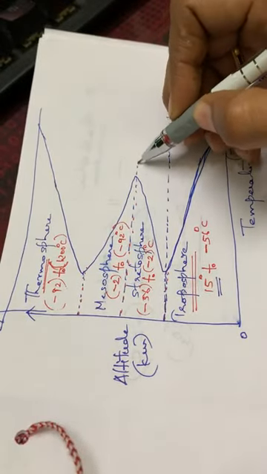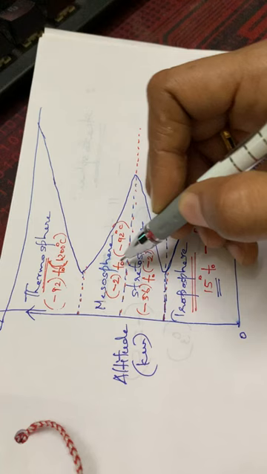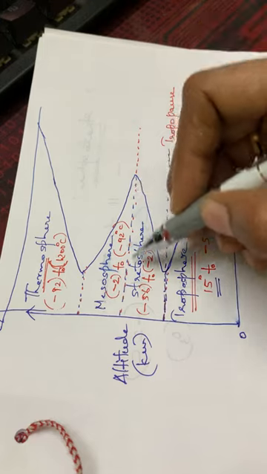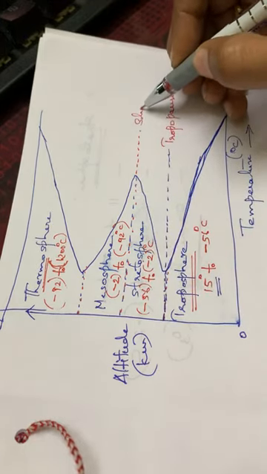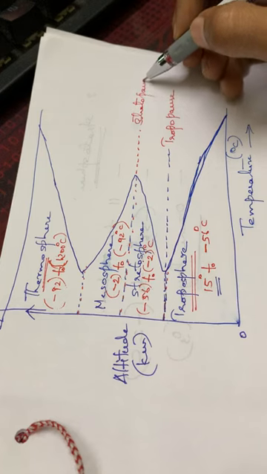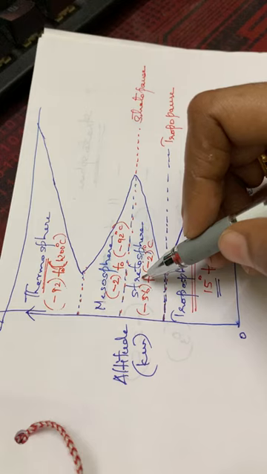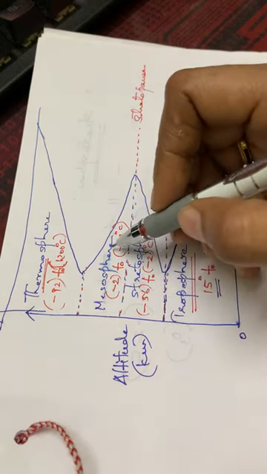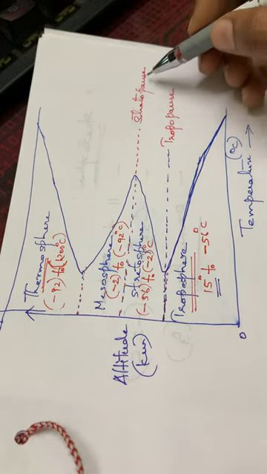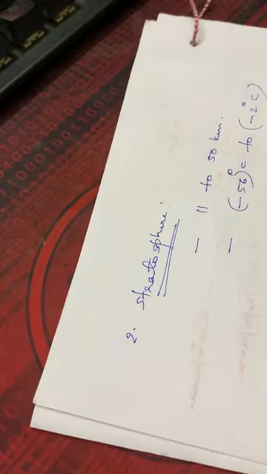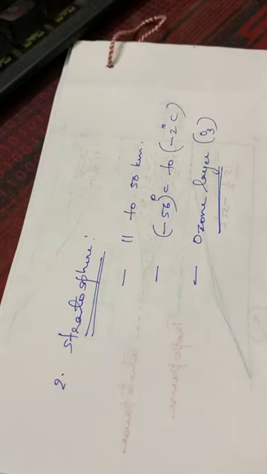That means the layer of separation between the stratosphere and the next coming mesosphere, that layer of separation, that means here the stratosphere ends, and that layer we can call it as the stratopause. Okay, that layer, it is called as the stratopause. That means the transition layer between the stratosphere as well as the mesosphere is called as the stratopause. Okay, that point also you have to note down. See, while I am taking classes, you have to write the lecture notes, and you have to submit it in your Google Classroom also. Okay, while I am asking, you have to submit it in your Google Classroom.